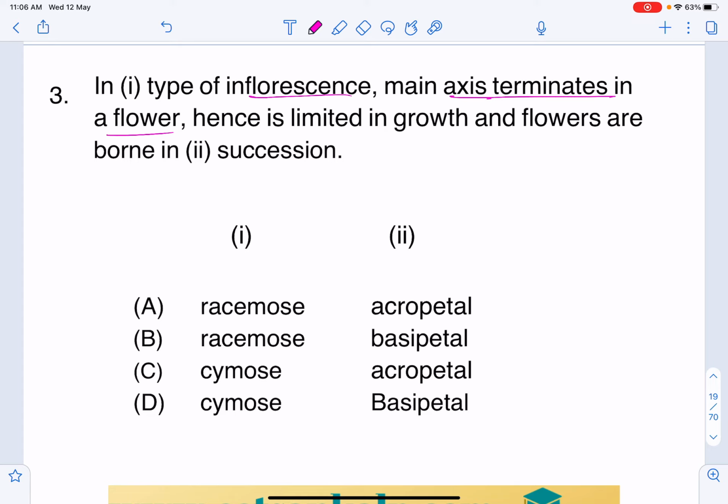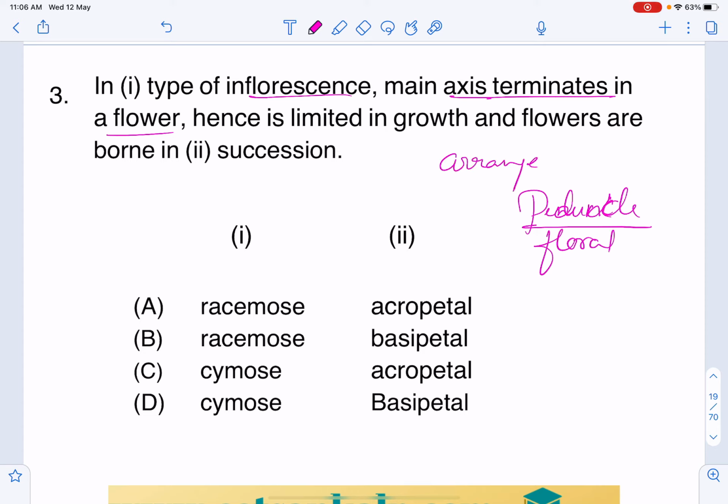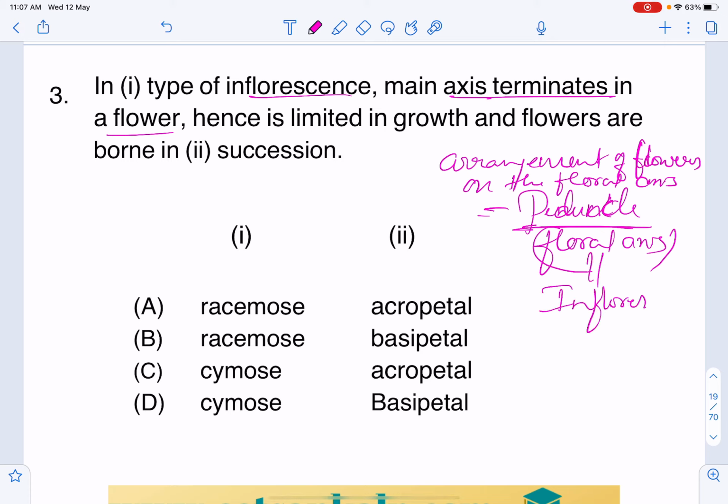Inflorescence is the mode of arrangement of flowers on the floral axis, that is the peduncle. The arrangement of flowers on the peduncle, that is the floral axis, is called inflorescence. Inflorescence has floral buds, or many floral buds, or one floral bud, which will give rise to a flower or flowers.